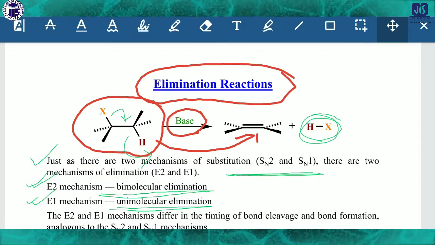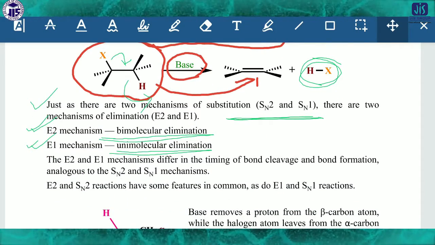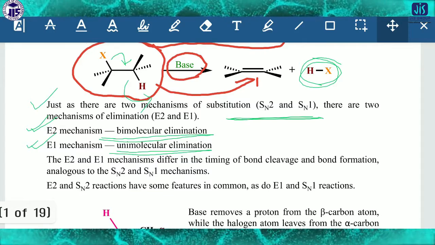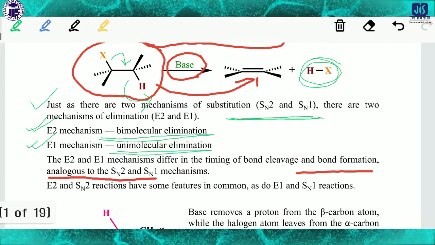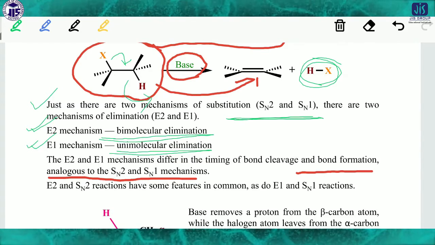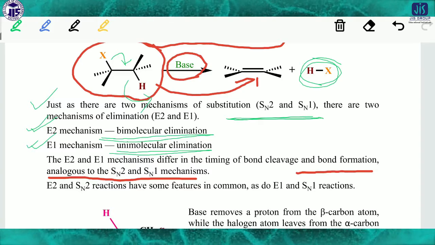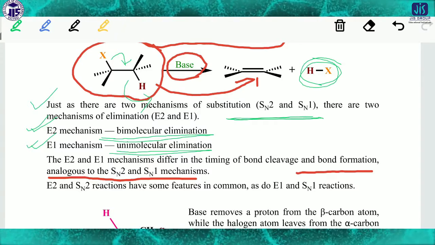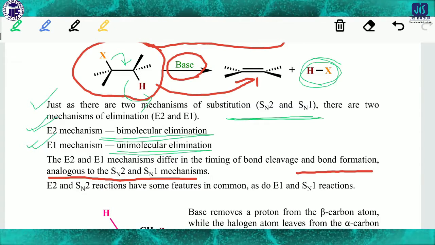The E2 and E1 mechanisms differ in the timing of bond cleavage and bond formation, analogous to the SN2 and SN1 mechanisms, just like what we discussed in the class on substitution reactions.